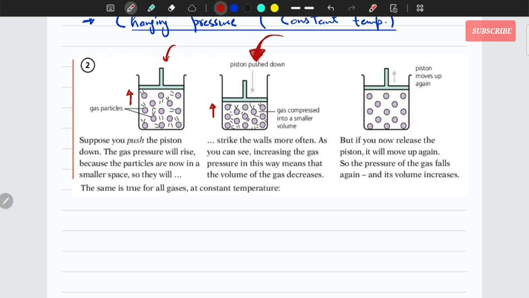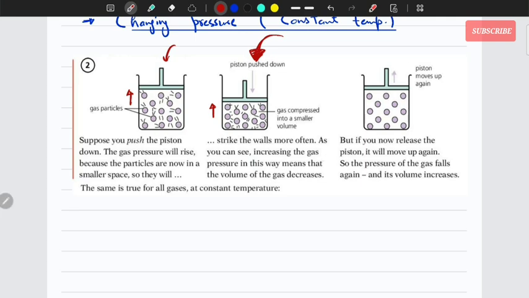So what happens is that gas molecules have large spaces between them. They would come closer to each other. They are still moving with the same energy because temperature is constant, so energy is constant, okay? They are colliding, but because the external pressure is very high, they have been squeezed together, jammed together, so their volume decreases.